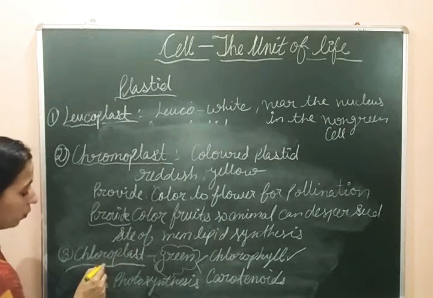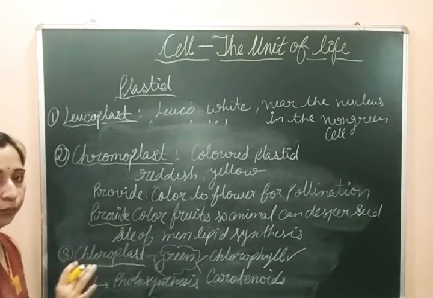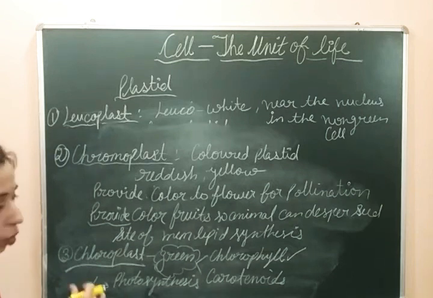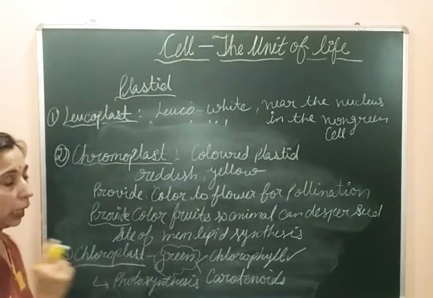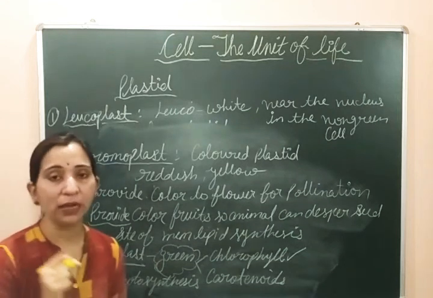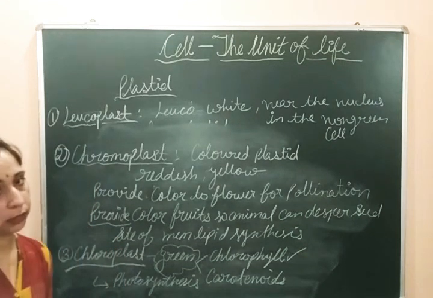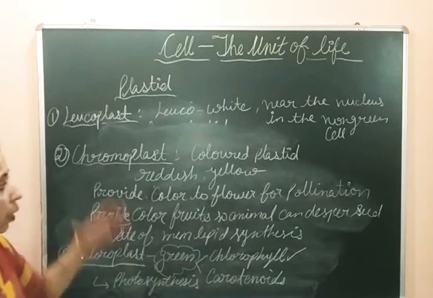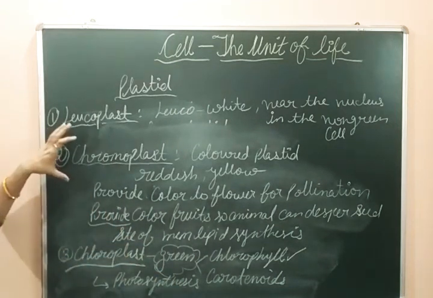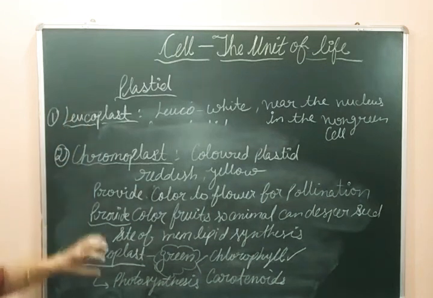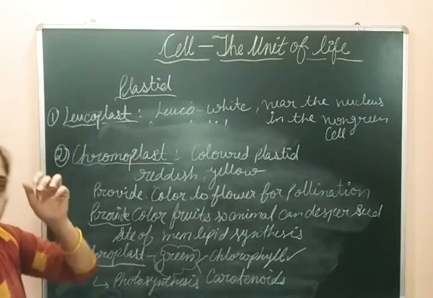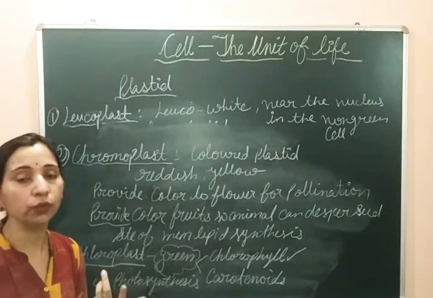This chloroplast is the main aim of our discussion. We will discuss this chloroplast in more detail ahead. We will discuss the structure of this chloroplast also. At the start, I have written one line that they have the ability to divide and differentiate into different types of plastids. Plastids have the capability to differentiate themselves. Like the leucoplast or chromoplast, they can convert into the chloroplast, or chloroplast can convert into the chromoplast or leucoplast. This depends according to their function.